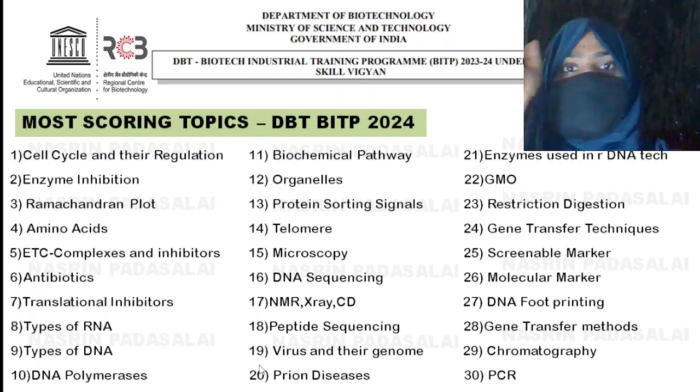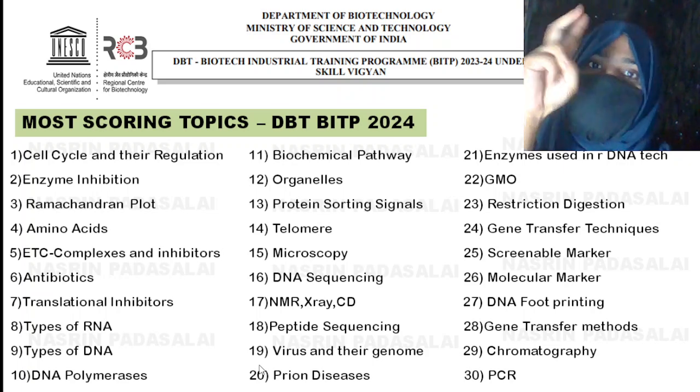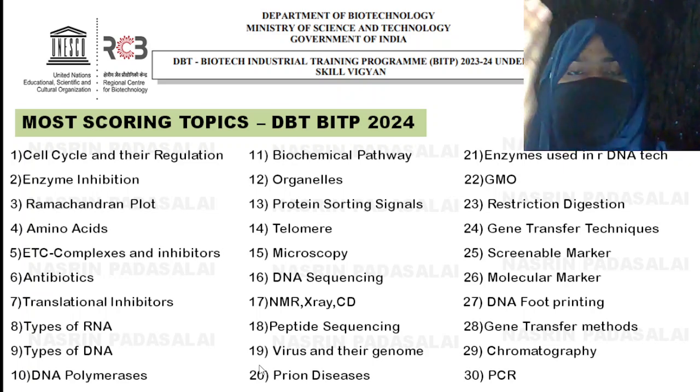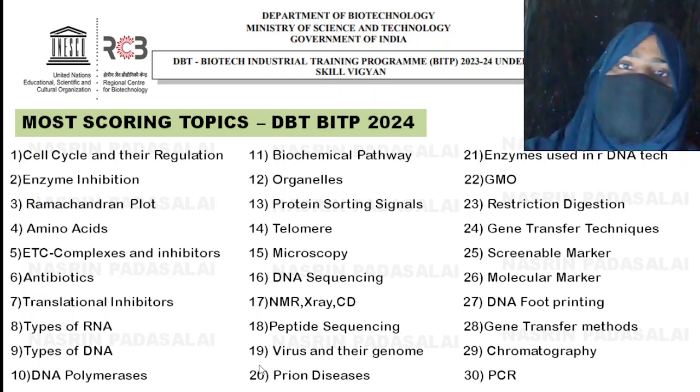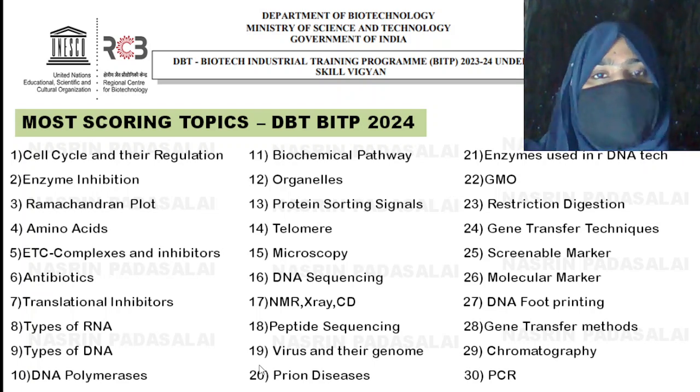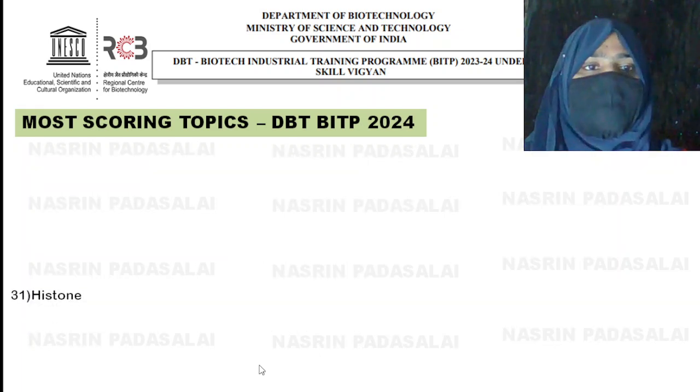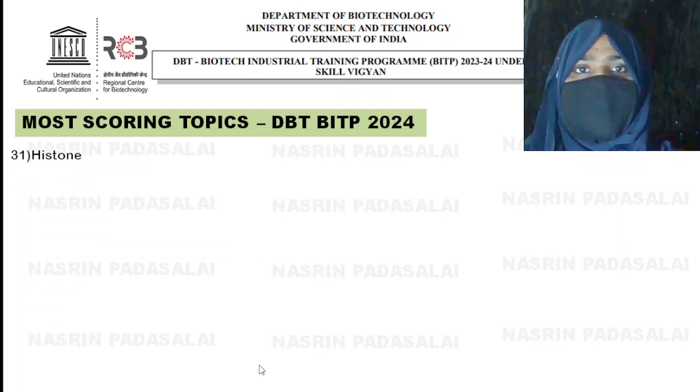Okay. Next is PCR. Last time two questions were asked from real-time PCR. So PCR is also very important. Sometimes there will be questions related to problems, like they will be asking about Taq polymerase. Sometimes primers: they will be giving a sequence and asking what is the forward primer, what is the reverse primer. Those kinds of questions are very simple. If you didn't know, just check out the topic. You will find them easy. Next is histone protein, which is a linker histone.